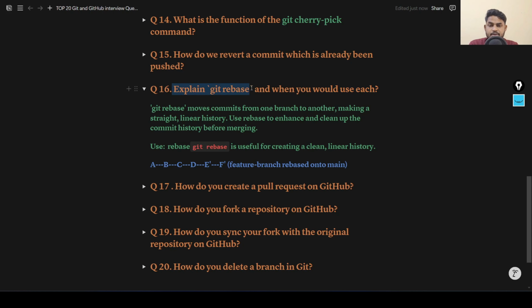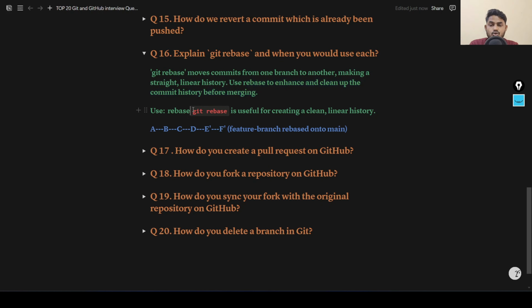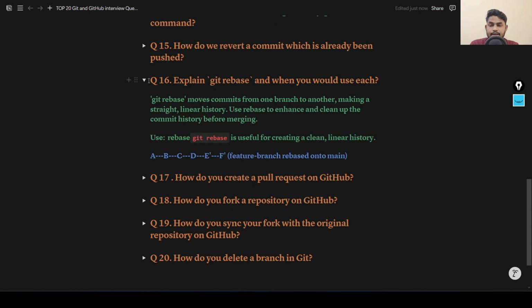We have to explain git rebase and when you would use it. Git rebase moves commits from one branch to another branch, making a straight linear history. We have just seen it. Use git rebase to clean up commit history before merging. The use case is creating a clean linear history. You can see that this is your main branch, and this is your other branch. When you want to put the commits from the other branch as well, you can use git rebase. Okay, let's move to the next question.